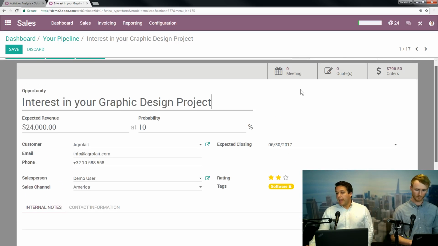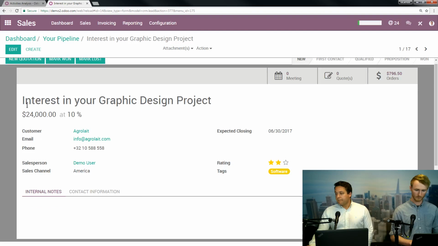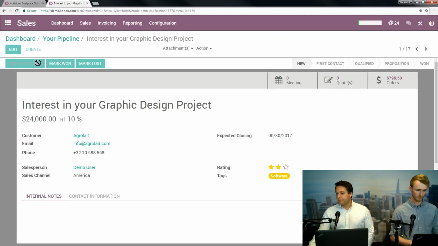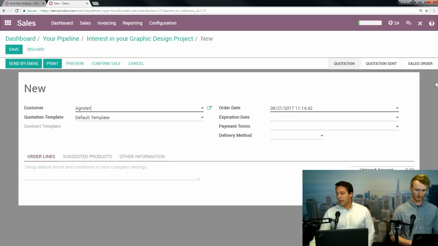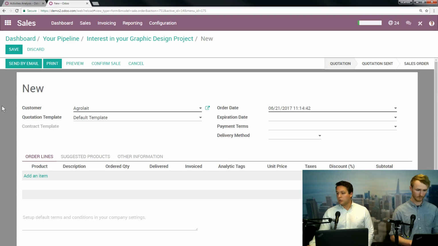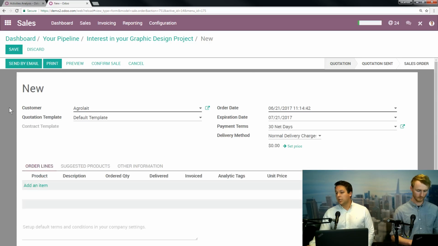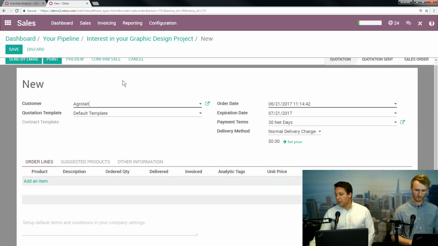So after that's all filled in, we hit new quotation. And what this is going to bring up is, after you have that conversation, you're going to be able to turn that into an actual quote to send to that customer. Now, a lot of stuff going on here, so we're going to spend a little time seeing where all this information is coming from.